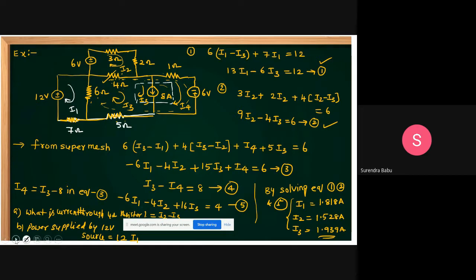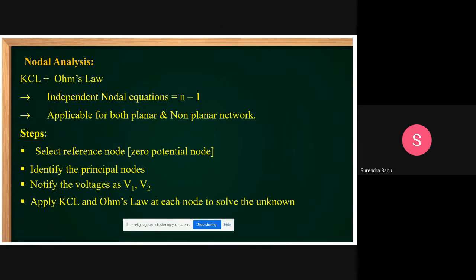This is about mesh analysis. The next one is nodal analysis. Nodal analysis is very simple. It is KCL plus Ohm's law. KCL plus Ohm's law is nothing but nodal analysis. How many independent nodal equations can we get? N minus 1.